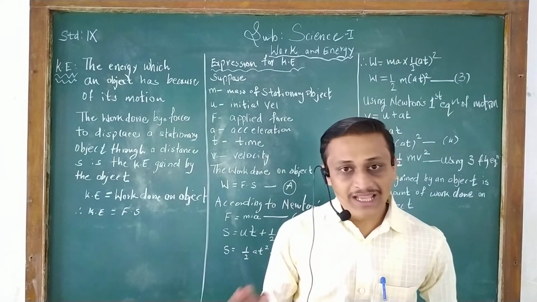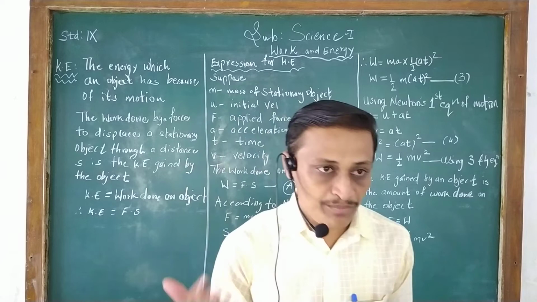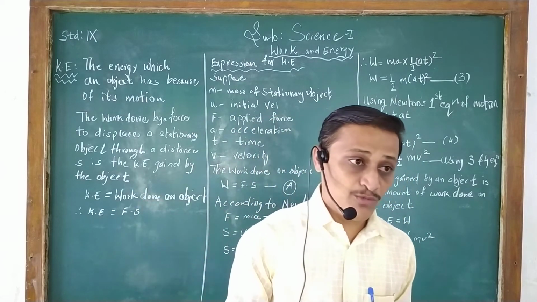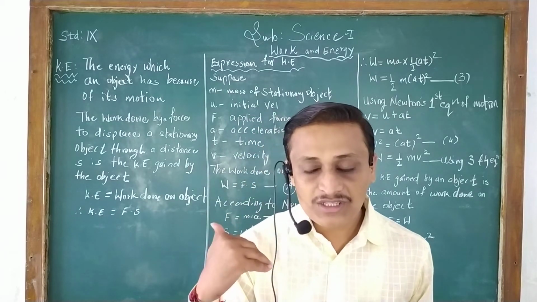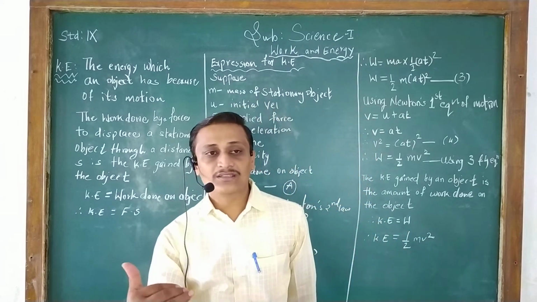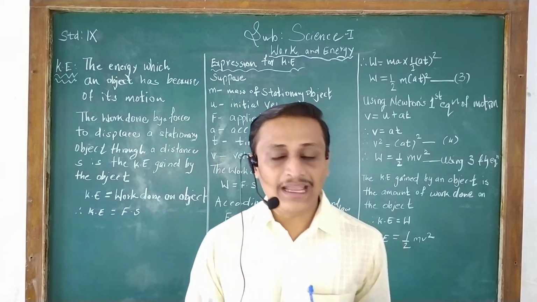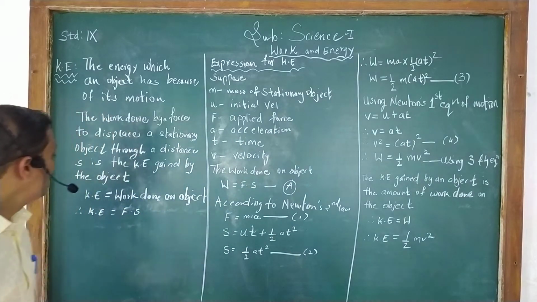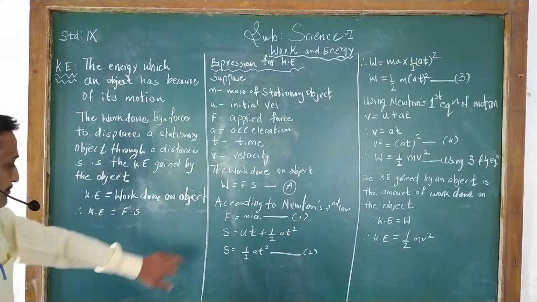As in the example, when a fast moving ball strikes a stationary stump, the stump goes a certain distance, meaning the object gains kinetic energy.